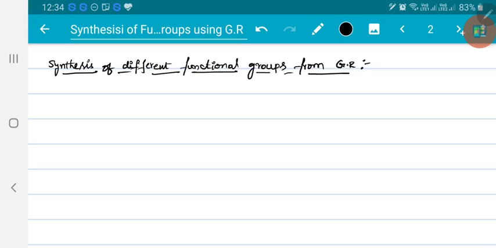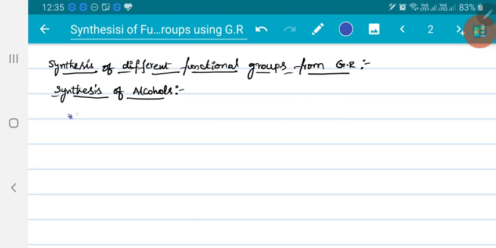So first let me start our discussion with the synthesis of alcohols. Again, there are different types of alcohols: primary, secondary, tertiary. We will discuss primary first, then secondary, then tertiary. Let me start with an example directly.